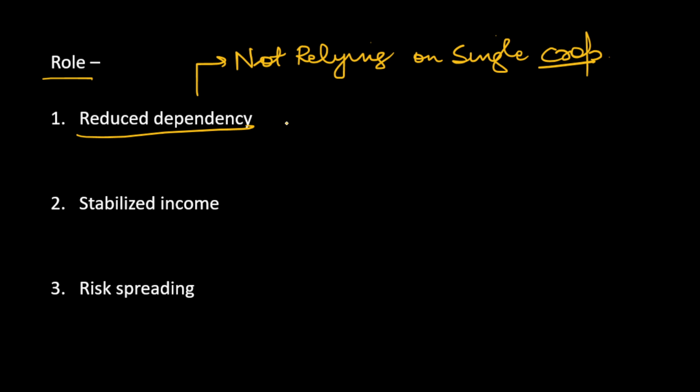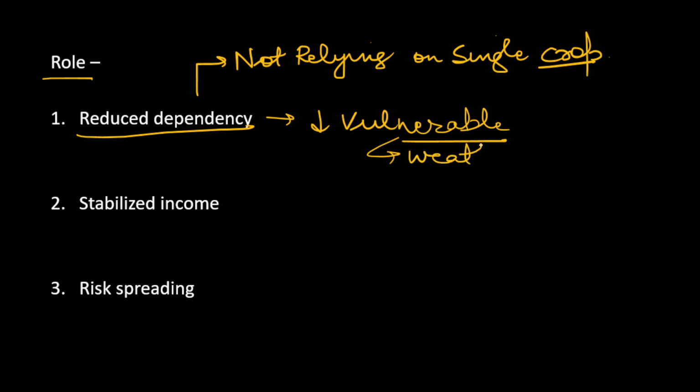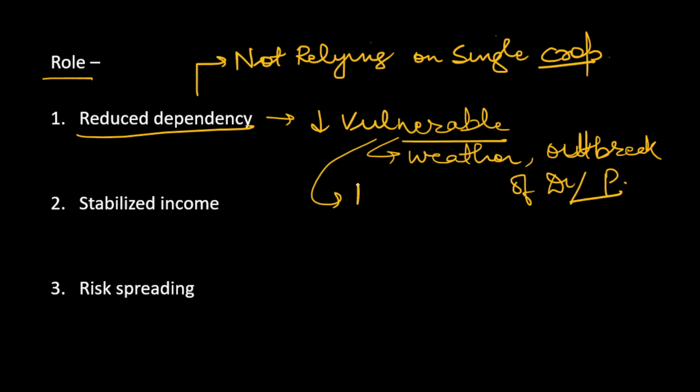So what happens? We are less vulnerable. When we have reduced dependency on a single crop, we are less vulnerable to weather, less vulnerable to outbreak of pests or disease, and less vulnerable to market fluctuations.